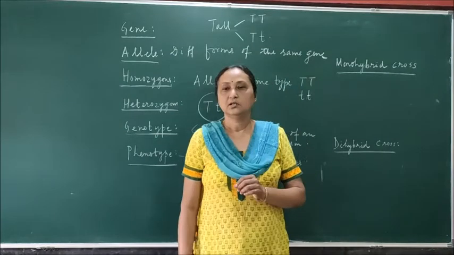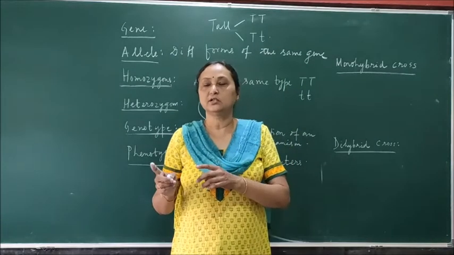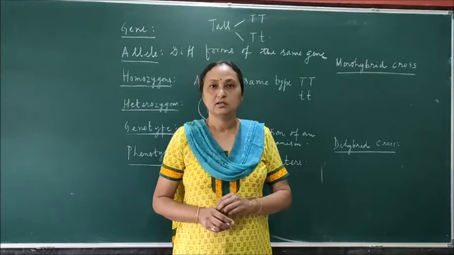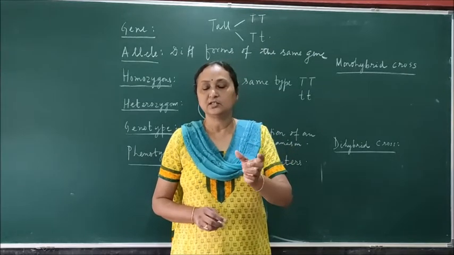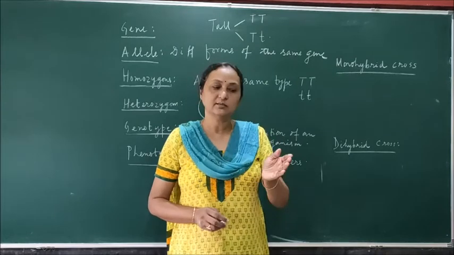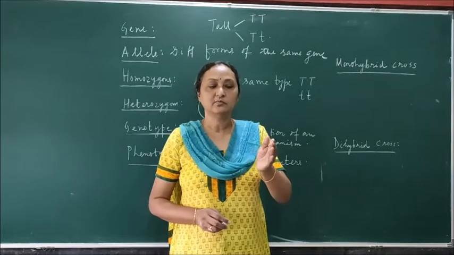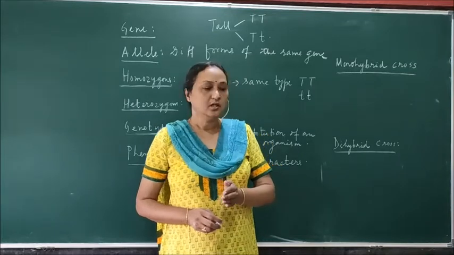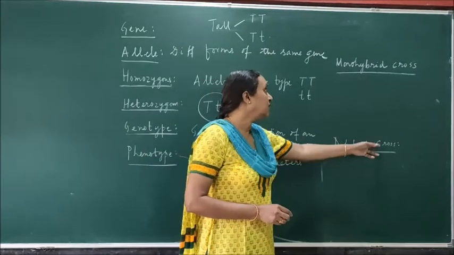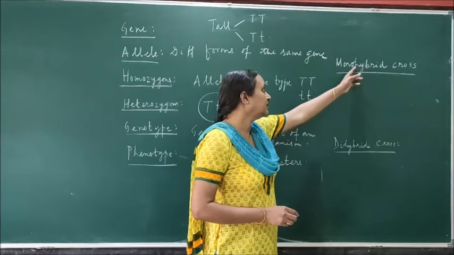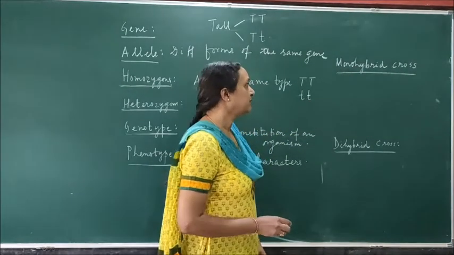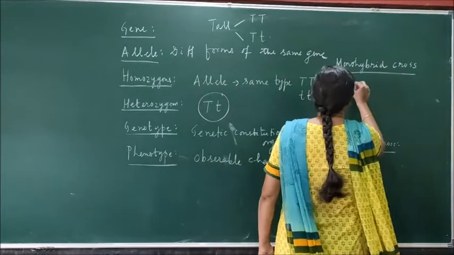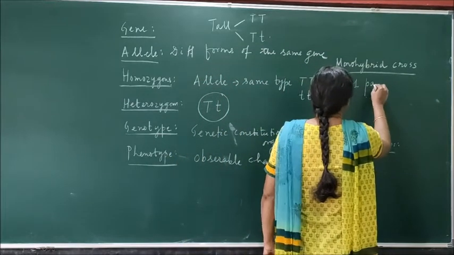Crossing means if you want to cross pollinate, you know there are 2 kinds of pollination. What is pollination? Pollination is transfer of pollen grains from anther to stigma of either one plant to another plant, or from one flower to another flower. So in the crossing, either it can be monohybrid or it can be dihybrid. Monohybrid means if in the crossing only one pair of character is considered.